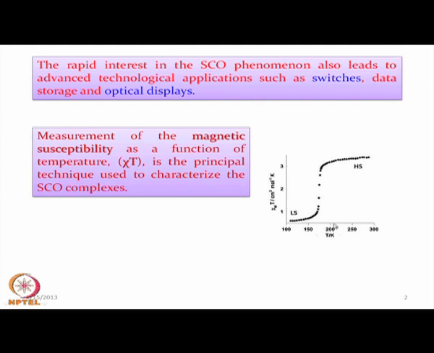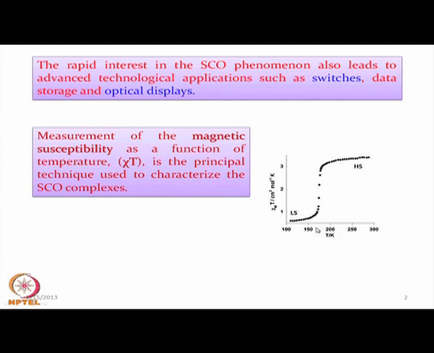As we cross 200 Kelvin, there is only a marginal change in the magnetic moment value, which means the magnetic moment value at the high spin state has been saturated. So, this temperature range of 170 to 180 Kelvin is the typical range for the corresponding spin transition.